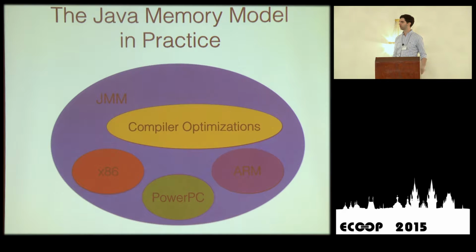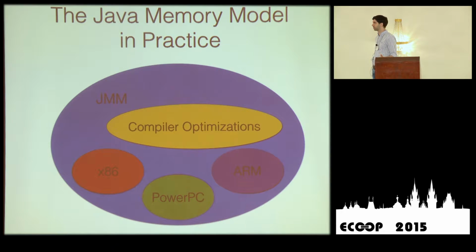But why is this so hard? What's the problem with the Java memory model? The goal of the Java memory model is to define all possible behaviors of a concurrent Java program. In doing so, you cannot just say that whatever architecture you have must implement sequential consistency, because that's extremely expensive. Most concurrent architectures have relaxed memory models that allow reordering of instructions. While this is not visible in sequential programs, it is very visible in concurrent programs.